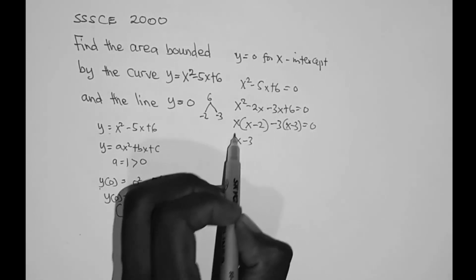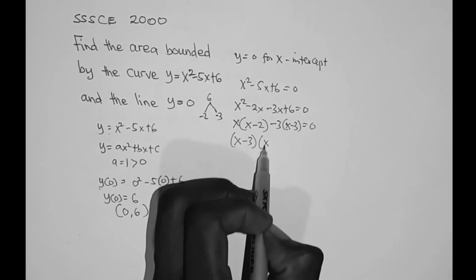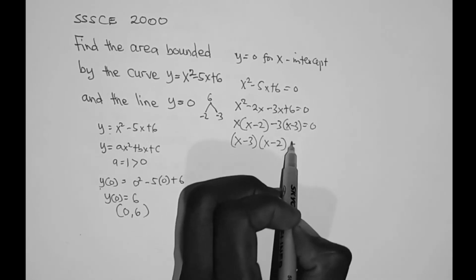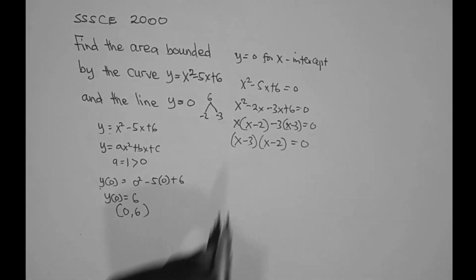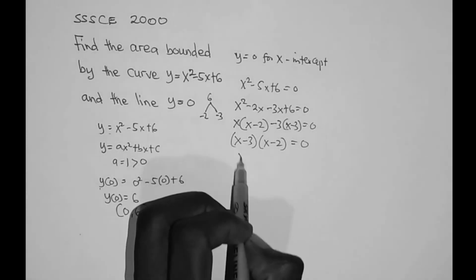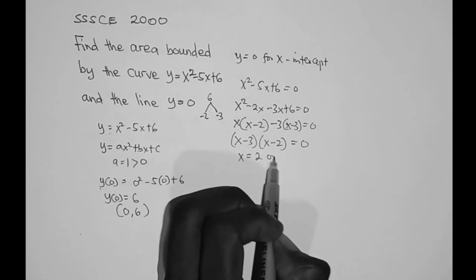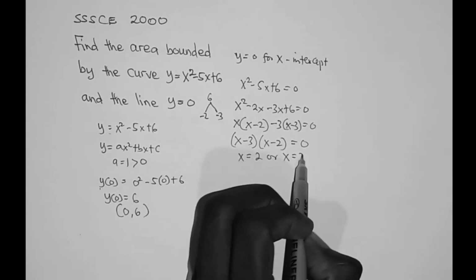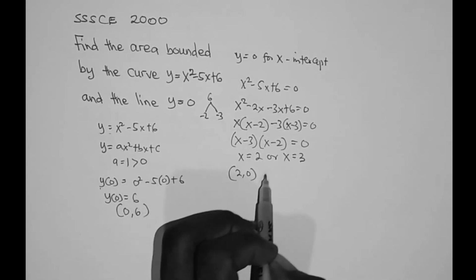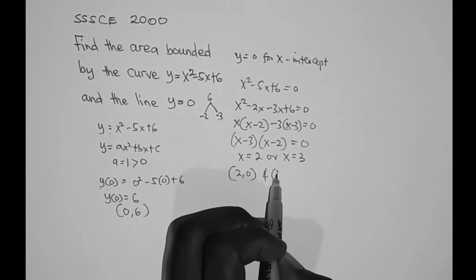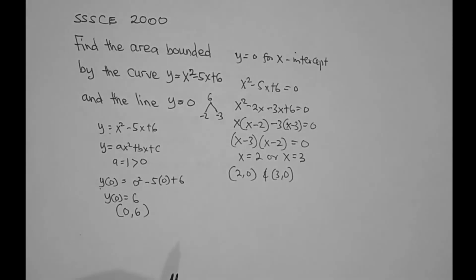So in one bracket we have x minus 3, and in another bracket we have x minus 2, equals 0. So the values of x are x equals 2 or x equals 3. So we have the points (2, 0) and also (3, 0) on that graph.